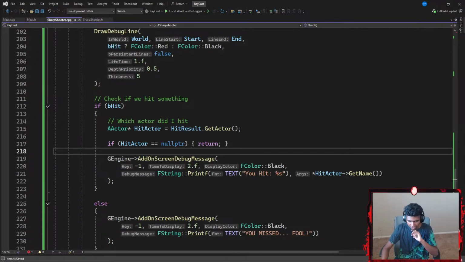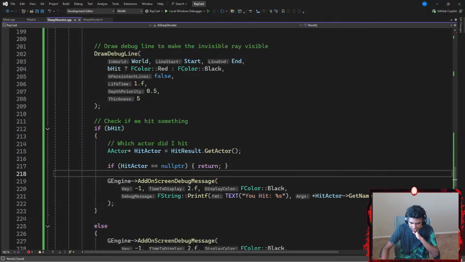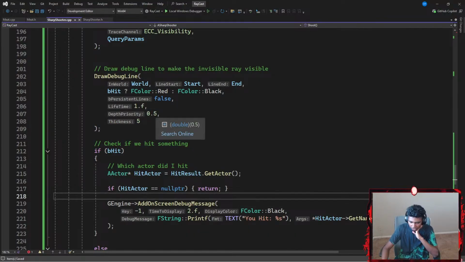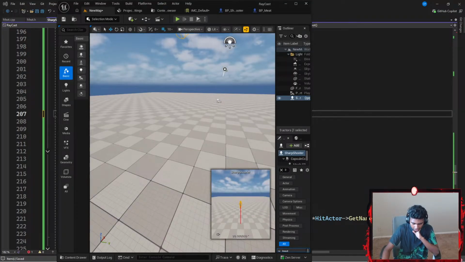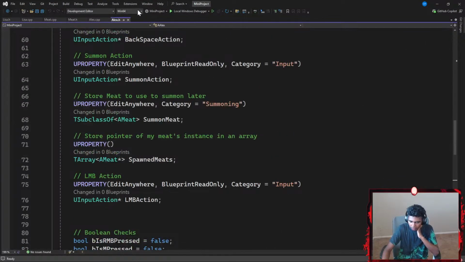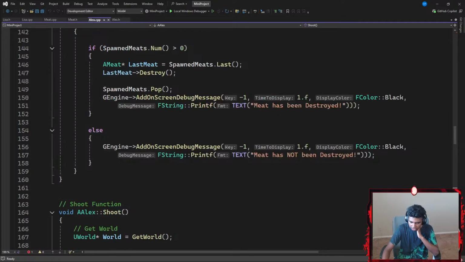Let's see. For some reason, my ray is not really shooting. Okay, let's think why. Maybe because my depth priority is set to 0.5. I'm going to set it to something like 0.1. Or let's go ahead and get this here. What are my depth priorities?